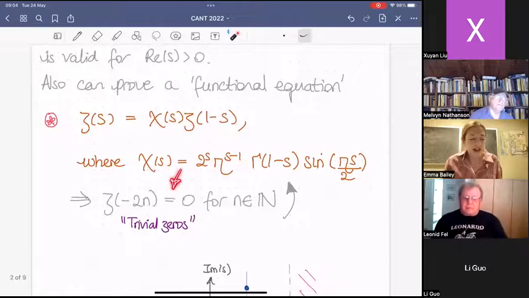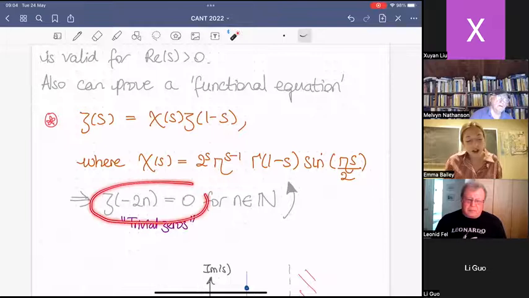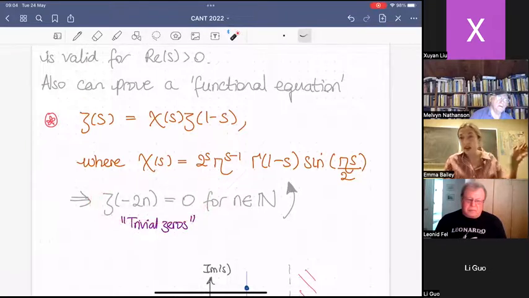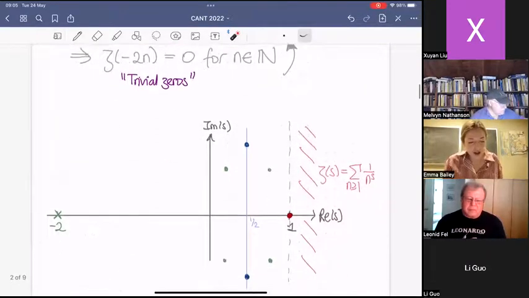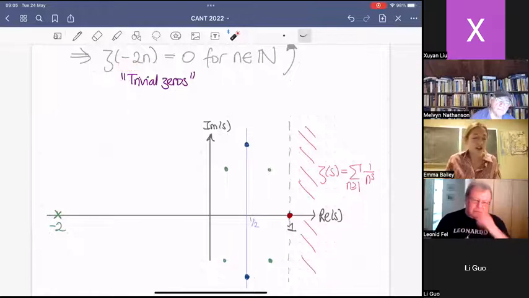By staring at this, you can convince yourself that the Riemann Zeta function will be 0 whenever we look at the negative even integers, exactly from these factors. Because they were so easy to spot, these are the trivial zeros of the Riemann Zeta function. Trivial zeros implies there may be non-trivial zeros, and that's a name given to any zero that's not of this form, not an even integer.